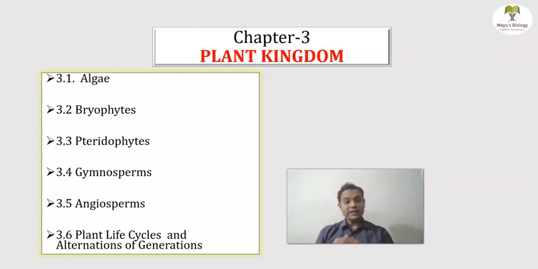Then lastly, the highly evolved group of plants, the angiosperms. What are angiosperms? They are the flower bearing plants in which the ovules are enclosed in the ovary. So what are the different types of angiosperms? Their classes, divisions, dicot, monocot. It will be a fun, very interesting part. We will study all the topics in thorough detail. So don't go anywhere. We'll be in touch. So that is about angiosperms.